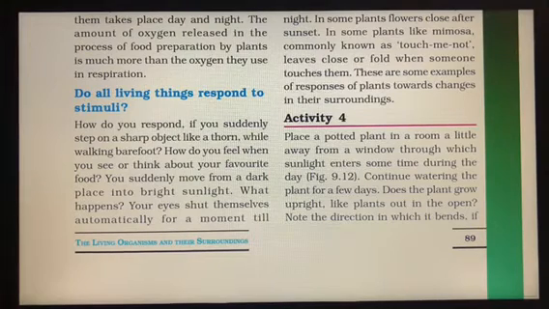Then you have to continue watering and everything as it is, and after a few days you have to see whether the plant will grow upright, like it does when it is kept in the open outside in the garden, or whether there is a difference in the growth, whether it is bending, the direction in which it bends, or it is not growing upright. So this you have to observe and write the observation.